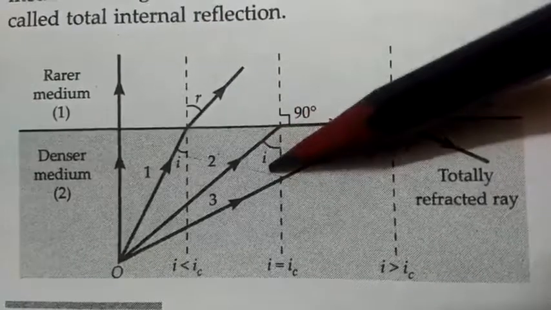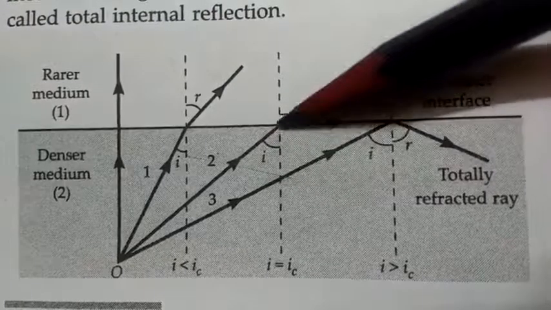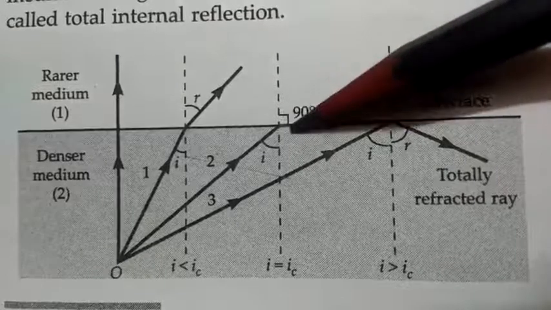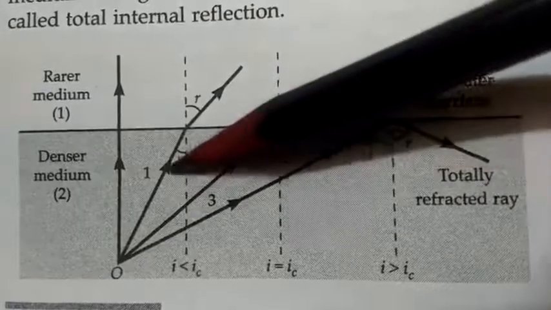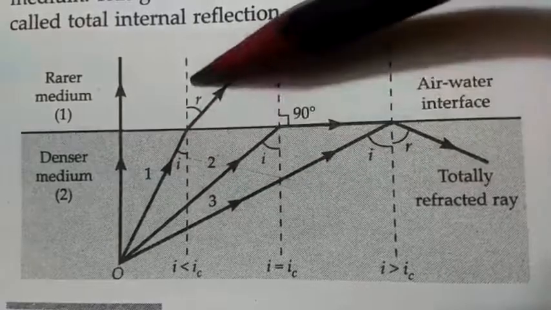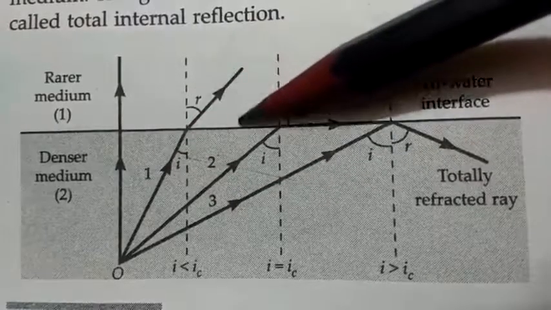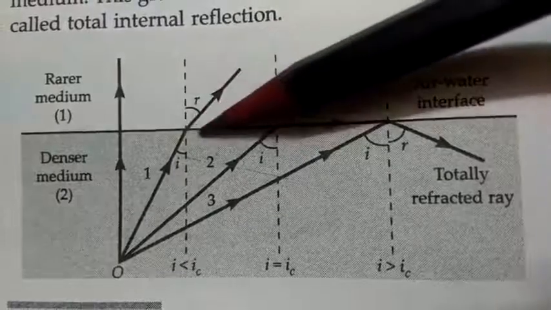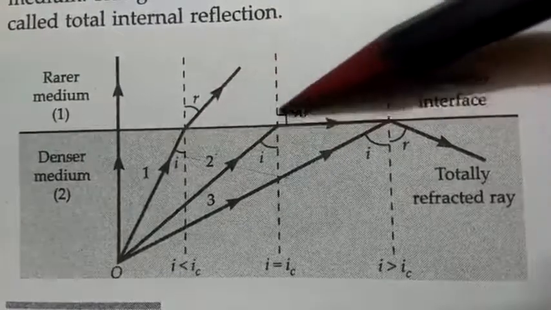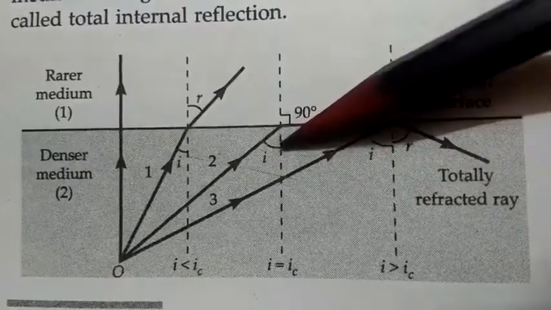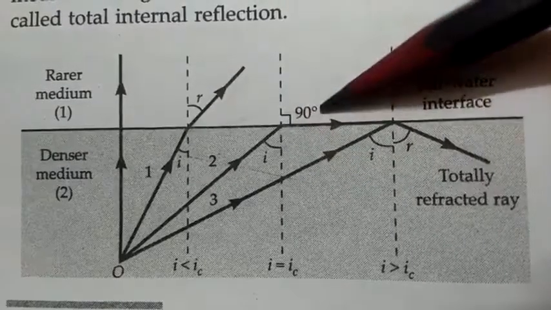For a particular value of I, the value of R will become 90 degree. As we continue increasing the value of angle I, the value of angle R also increases. The ray will bend more and more, and for a particular value of I, value of R becomes 90 degree.